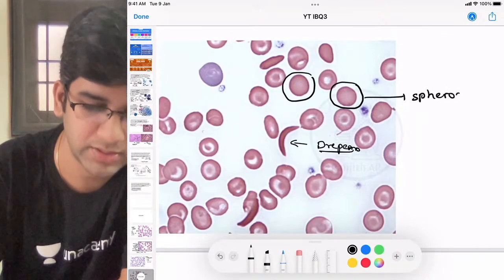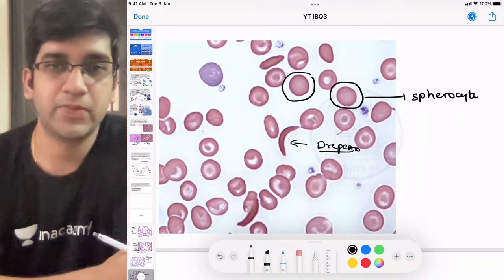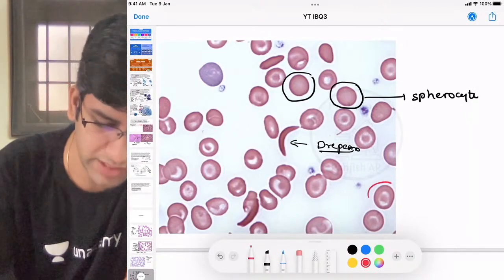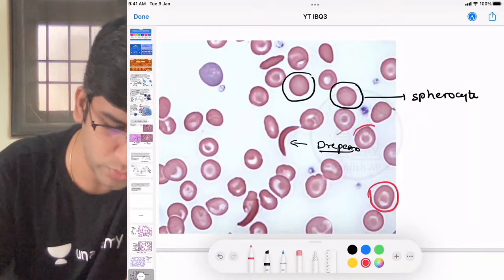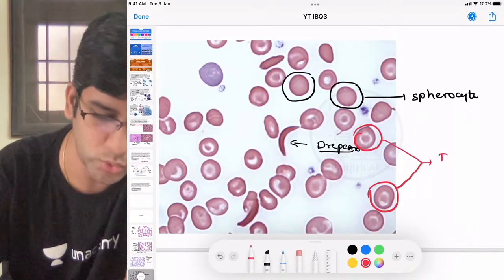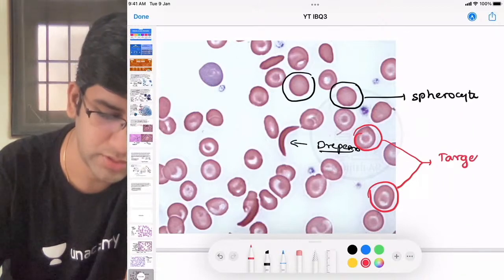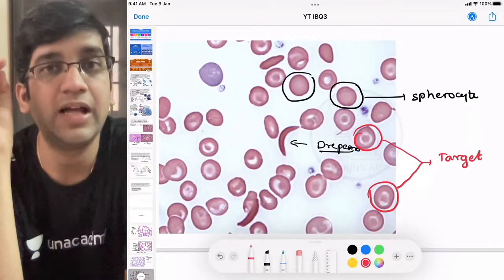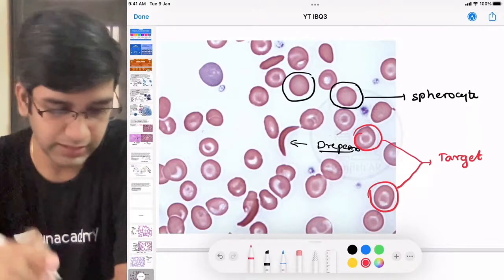Perfect. It's a spherocyte, right? Great. There are few more cells as well. What cell is this? I'll mark in red color. What do you think? These are my target cells, right? I can appreciate target cells. I can appreciate sickle cell. I can appreciate spherocyte.